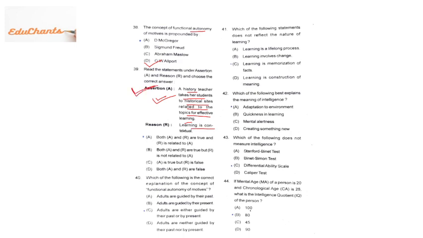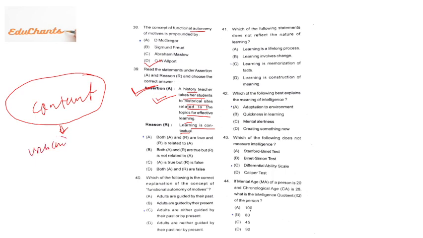Assertion, reason: learning is contextual. Now what is contextual? Context means the situation. In urban areas, if you teach in English, then the student will understand.